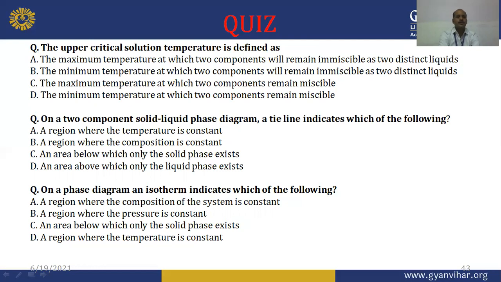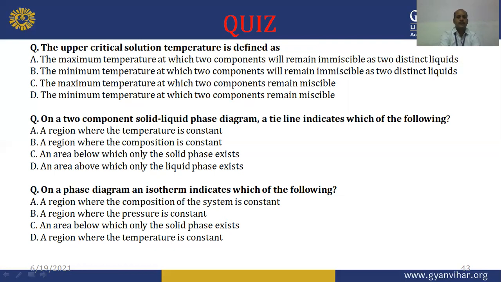The second one is, in a two component solid liquid phase diagram, a tie line indicates which of the following. So when we go through the phenol water system, we can obtain a phase diagram and there is a characteristic tie line which cuts the binodal curve of the phenol water system. So what does the phenol water system's tie line indicate? A region where the temperature is constant, a region where the composition is constant, an area below which only the solid phase exists, an area above which only the liquid phase exists. So we have to pick the correct option from A, B, C, D.